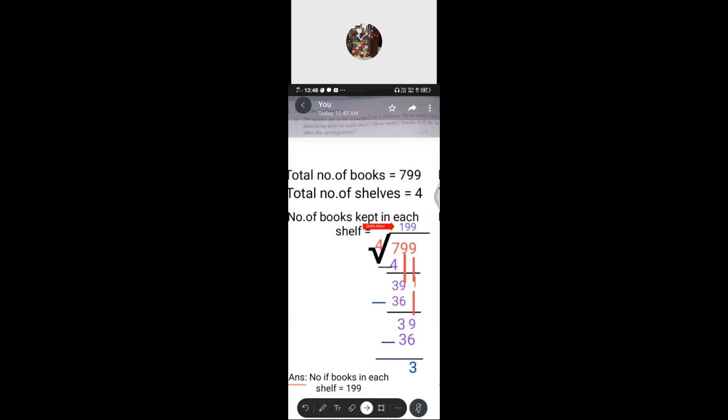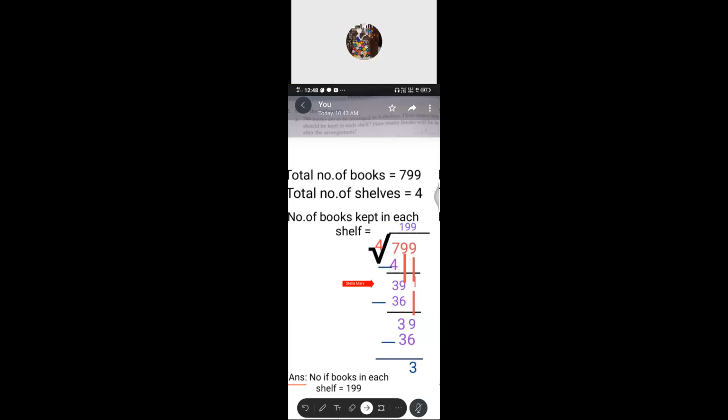So we have only 1 four in 7. So that's only what we have written there. 1 is there. So what is the next step? We have to multiply 1 along with this 4. 1 four is 4. This way only you have to do, children. Got it? 1 four is 4.